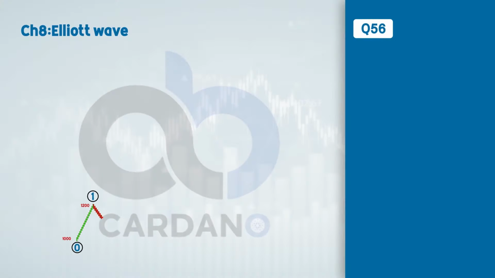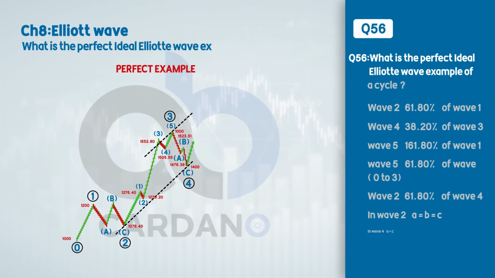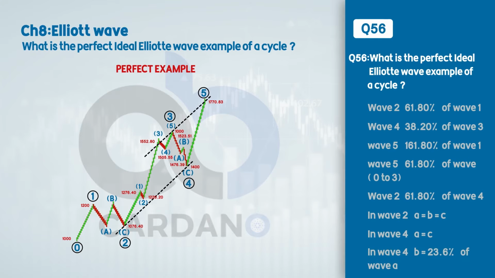And finally, question number 56. What is the perfect ideal Elliott wave example of a cycle? The answer is Wave 2, 61.80% of Wave 1. Wave 4, 38.20% of Wave 3. Wave 5, 161.80% of Wave 1. Wave 5, 61.80% of Wave 0 to 3.